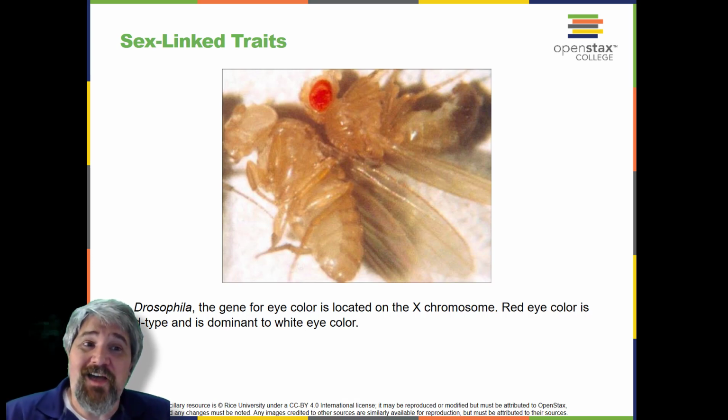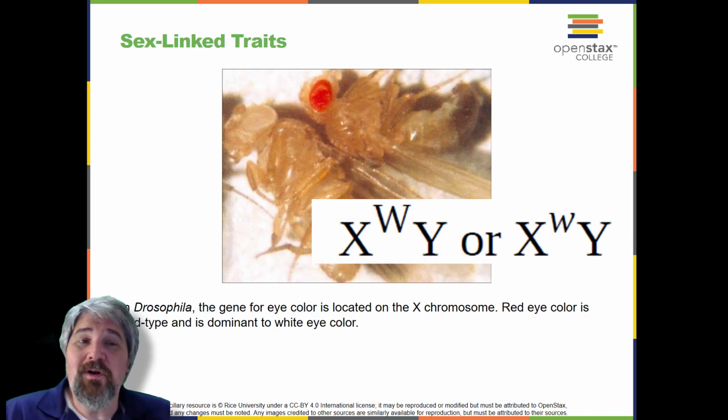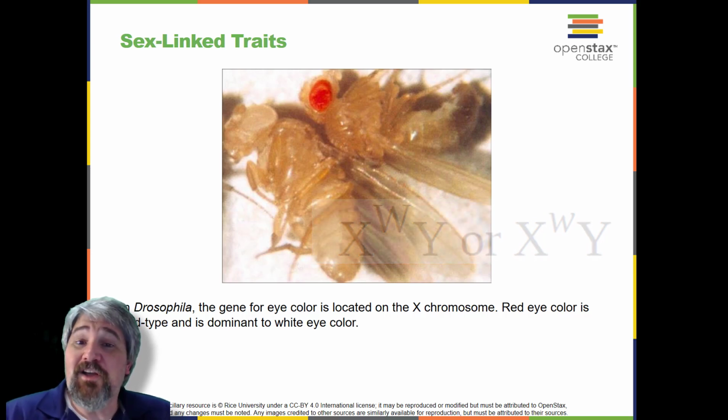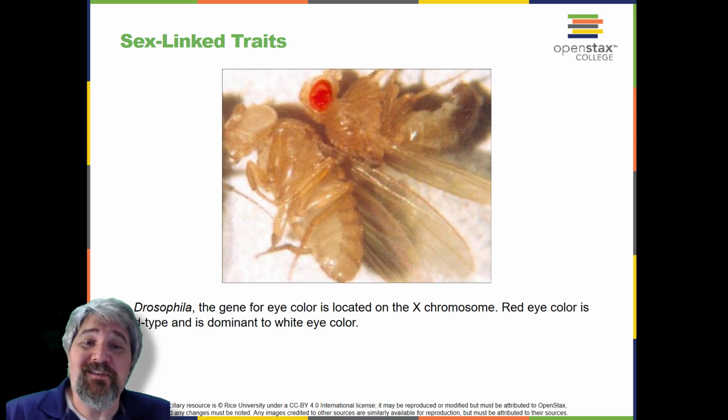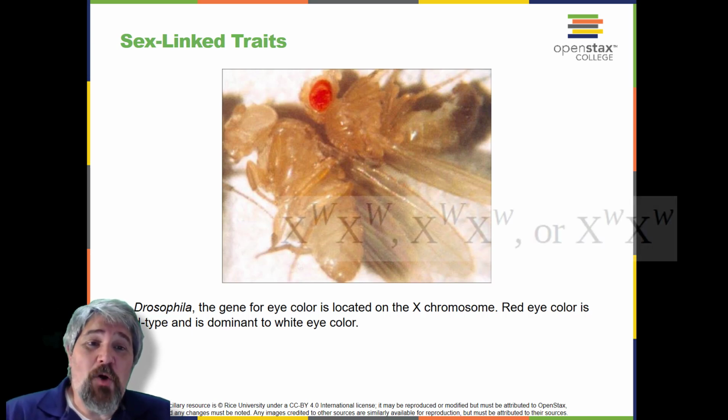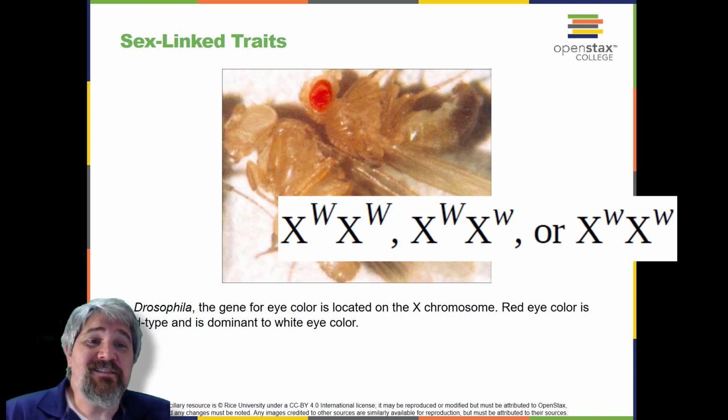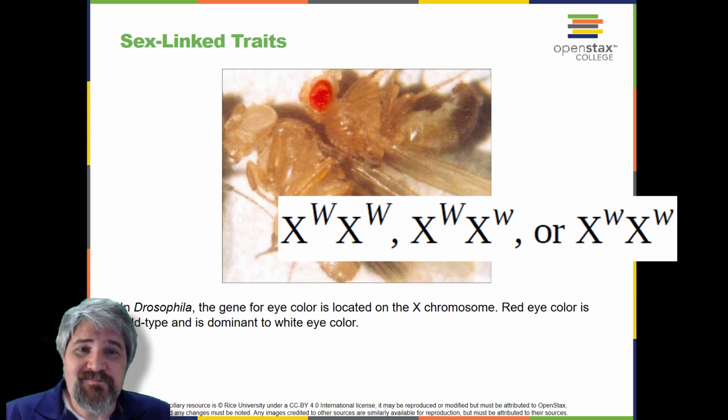Males are said to be hemizygous, in that they have only one allele for any X-linked characteristic. Hemizygosity makes descriptions of dominance and recessiveness irrelevant for XY males. Drosophila males lack the white gene on the Y chromosome, that is, their genotype can only be X^W Y or X^w Y. In contrast, females have two allele copies of this gene and can be homozygous dominant, heterozygous, or homozygous recessive, and those are with X's raised to the big W or the little w.